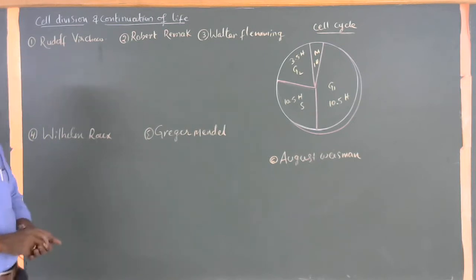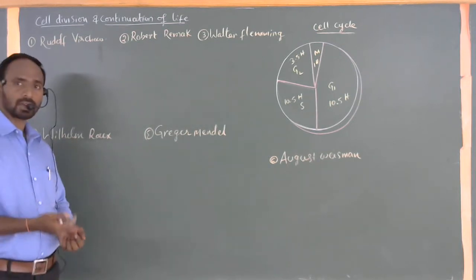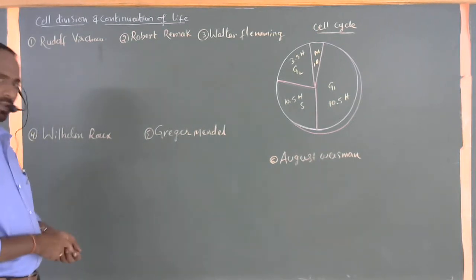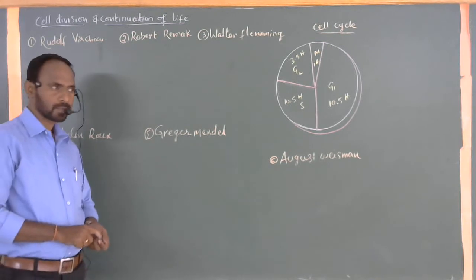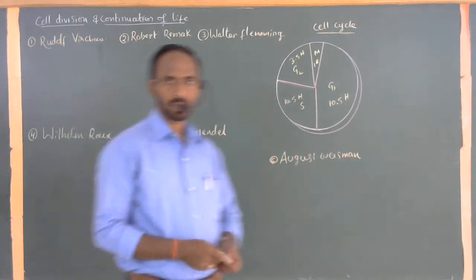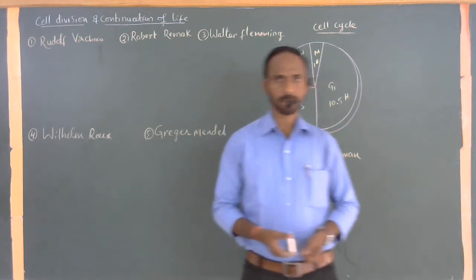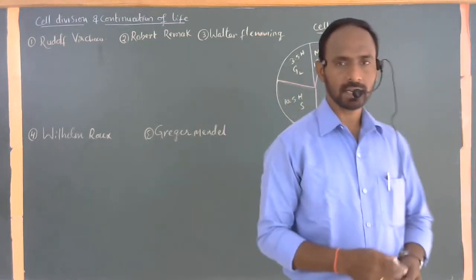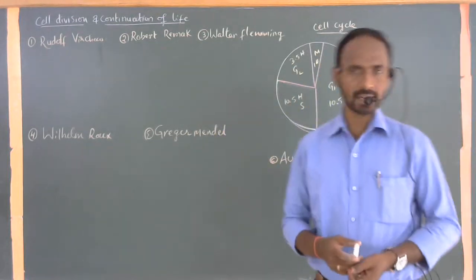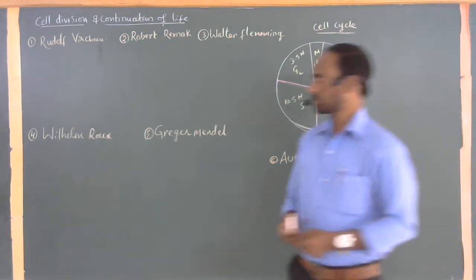How does cell division take place for the continuation of life of an organism, in both unicellular and multicellular organisms? What is meant by cell division? How is the cell division process going on? What is the importance of cell division for the maintenance of the life of an organism? Okay, clear?